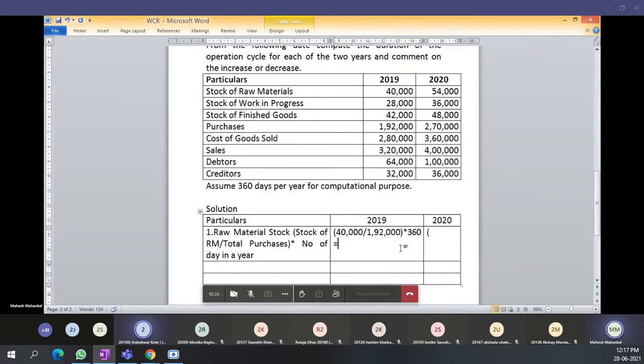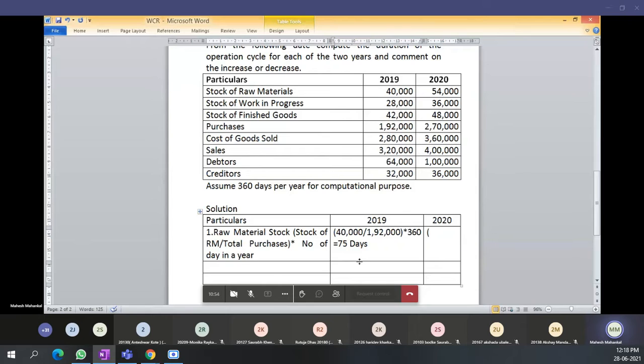Firstly, we have to do 40,000 divided by 1,92,000. How much comes? 0.208, about 0.20. Then 0.20 multiplied by 360 gives 75. This is in days. So we have calculated 75 days for raw material.